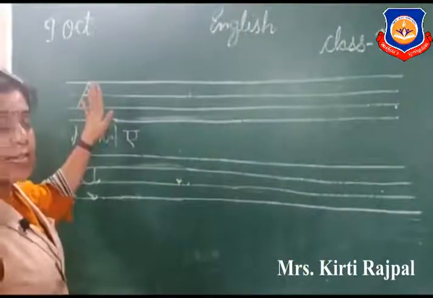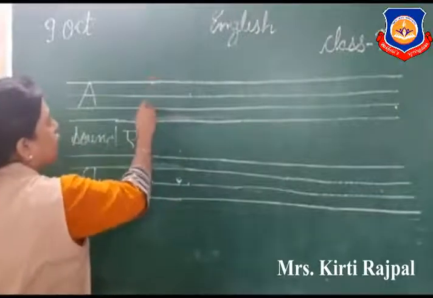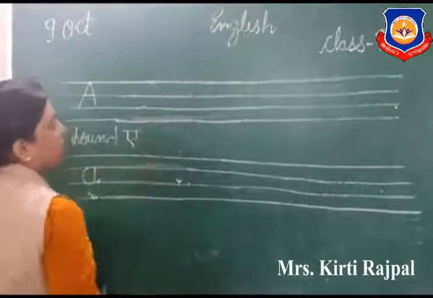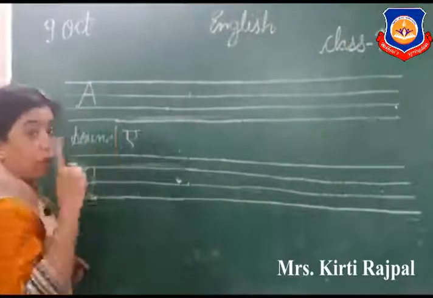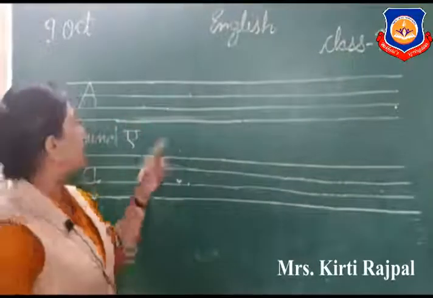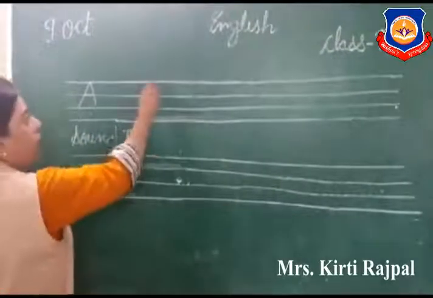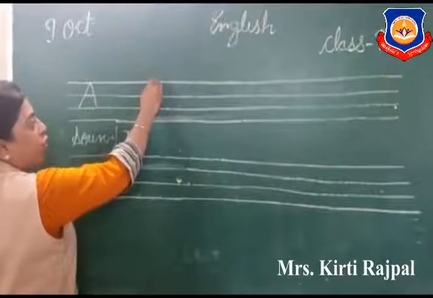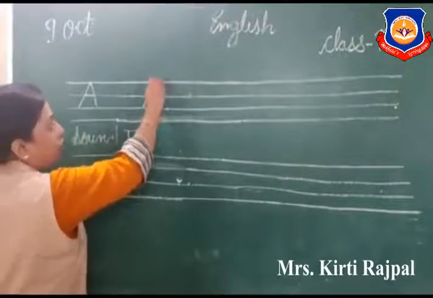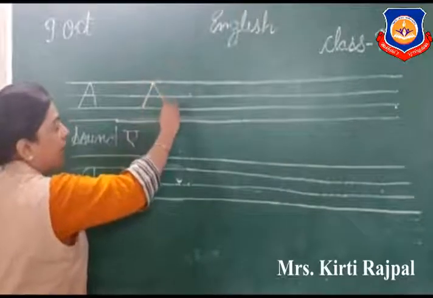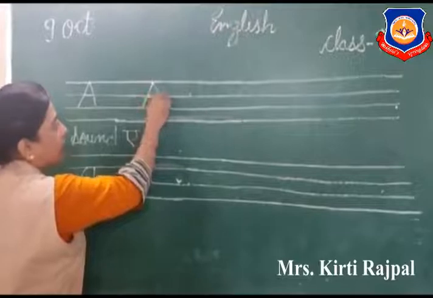So first we write capital A. For capital A, mothers, please you put dot like mine in your kids' copy. And kids, when you write, then you repeat this thing. This is a capital A and A makes sound A. So first you start from the top, draw slanting line to the middle. Then go back to the top, again draw another slanting line to the middle. Then go to the middle and draw sleeping line.